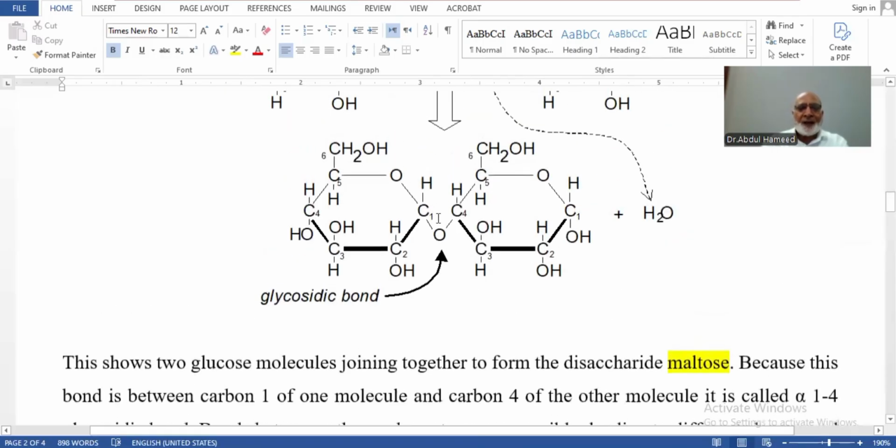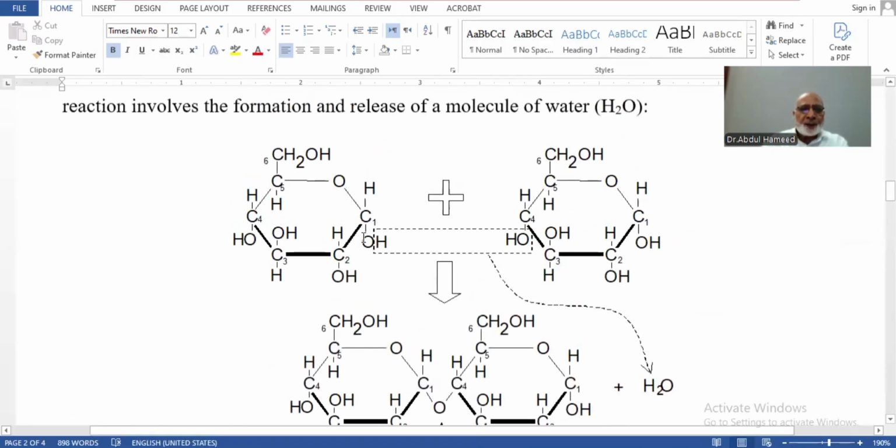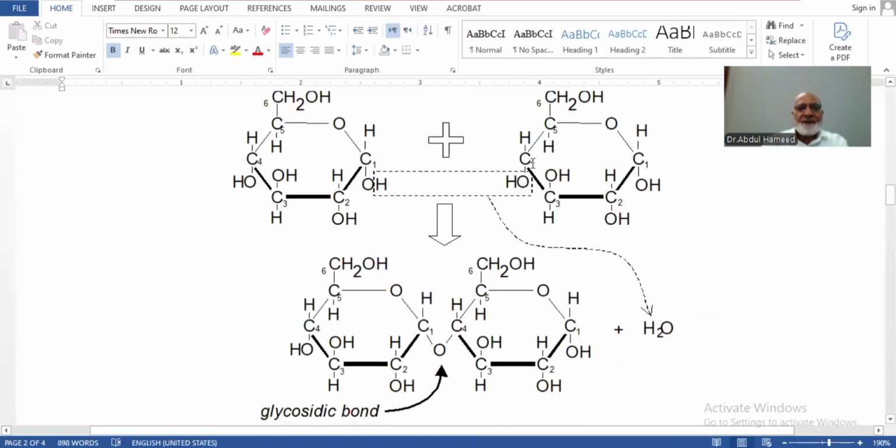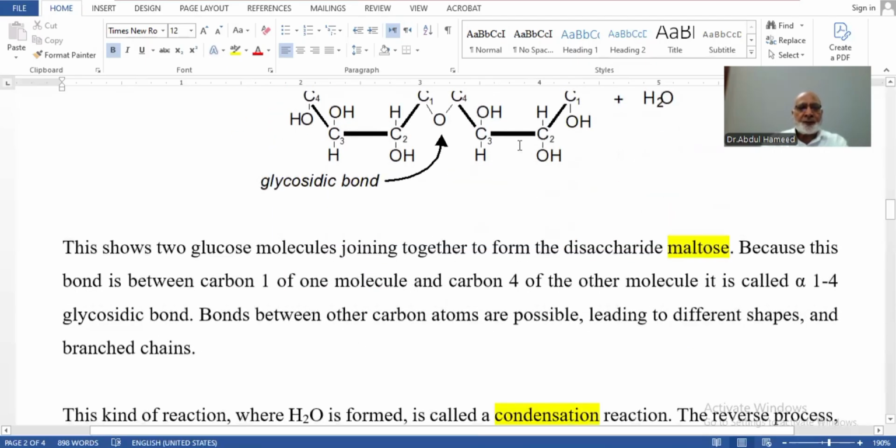Why is it alpha? Because in this case the position of the OH group is lower. If it is above the carbon atom, then it is a beta position.